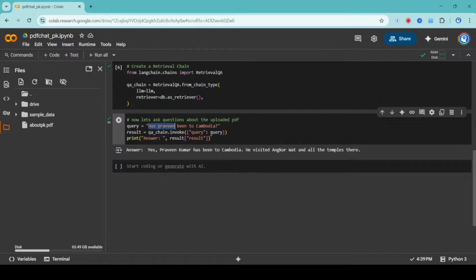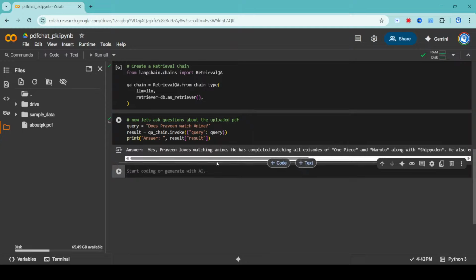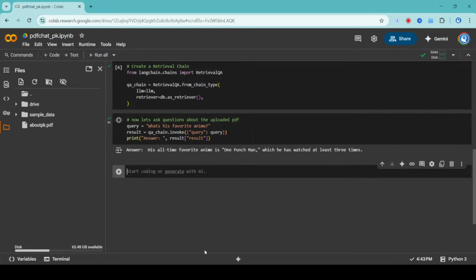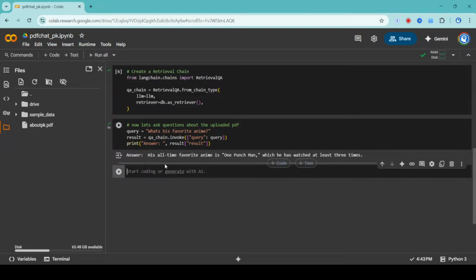So, does Praveen watch anime? Yes, Praveen loves watching anime, has completed watching. Now I'll ask, what's his favorite anime? And then you will see the outcome. So mine is One Punch Man. His all-time favorite anime is One Punch Man, which he has watched at least 3 times. So it is keeping the context of what I've asked previously. That's why this is running like that.